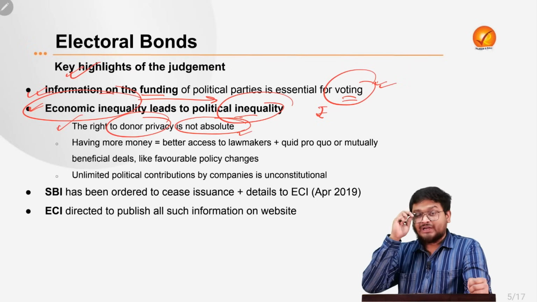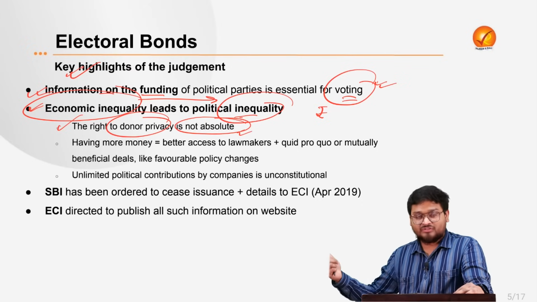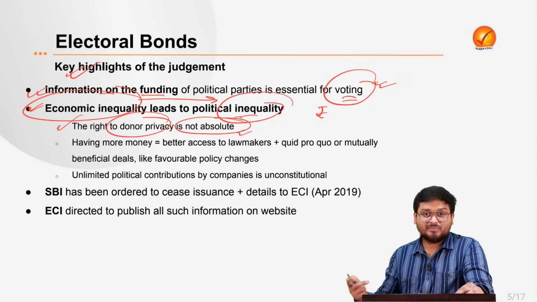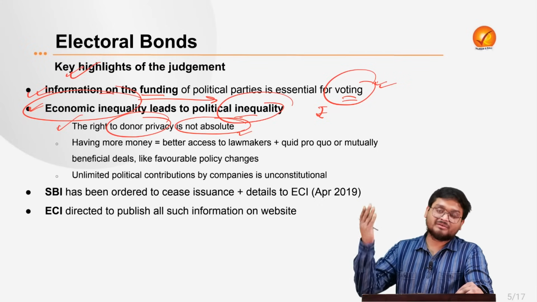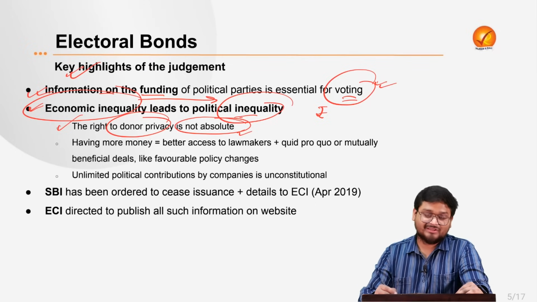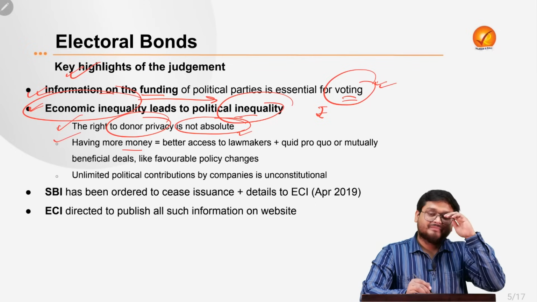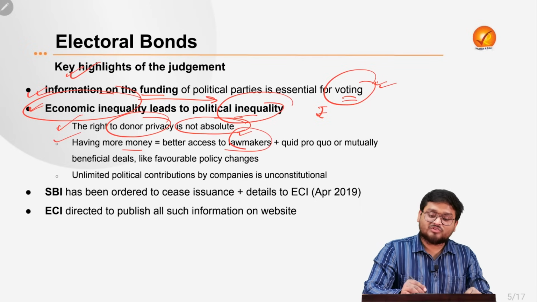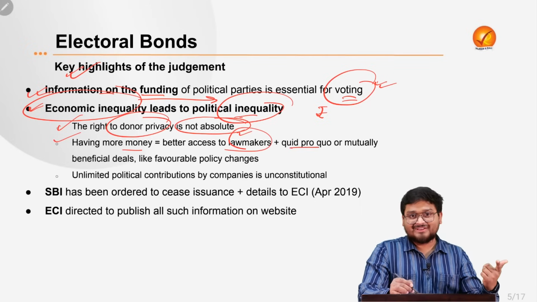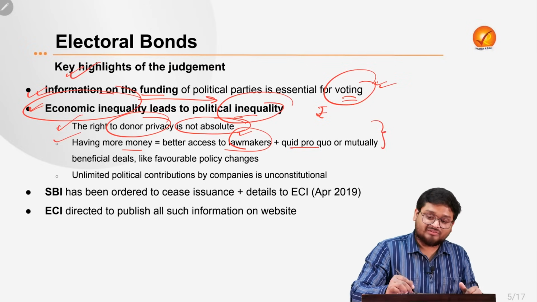If Article 19, that is the freedom of speech and expression and other fundamental rights, is subject to reasonable restriction, then this must also be subject to reasonable restriction. It makes sense. Next, having more money is actually what? Having more access to lawmakers and also quid pro quo benefits, right? This is actually what we also know as crony capitalism.